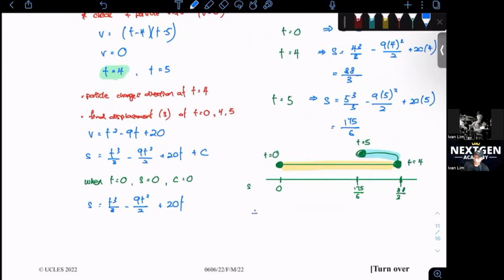So your total distance will be equal to the yellow part, which is 88 over 3, plus the blue part, which is 88 over 3 minus 175 over 6. Yellow part, blue part. This is how you do your calculation. You'll get 29.5.